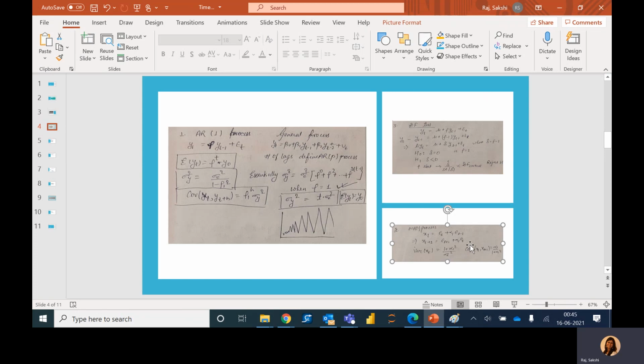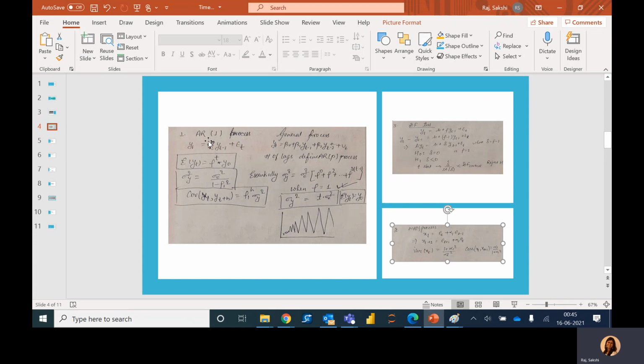Here e is an IID sequence, that is, an independent and identically distributed sequence, and x is called a moving average of order 1, because there is just one lag of the error term. These autoregressive and moving average processes are also stationary. We will not go into the mathematical details, but here I've just written the formula for the autoregressive AR process of order 1, which can be shown as y_t is equal to rho y_{t-1} plus error term.